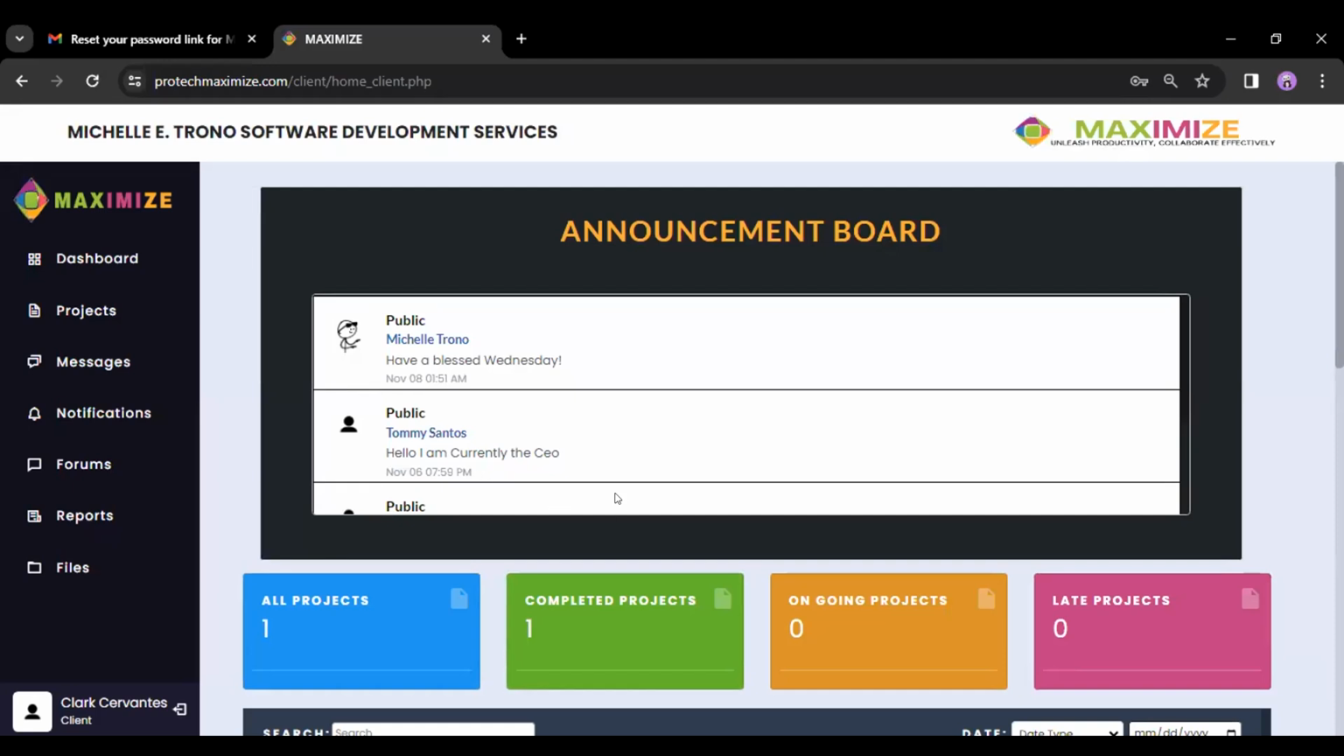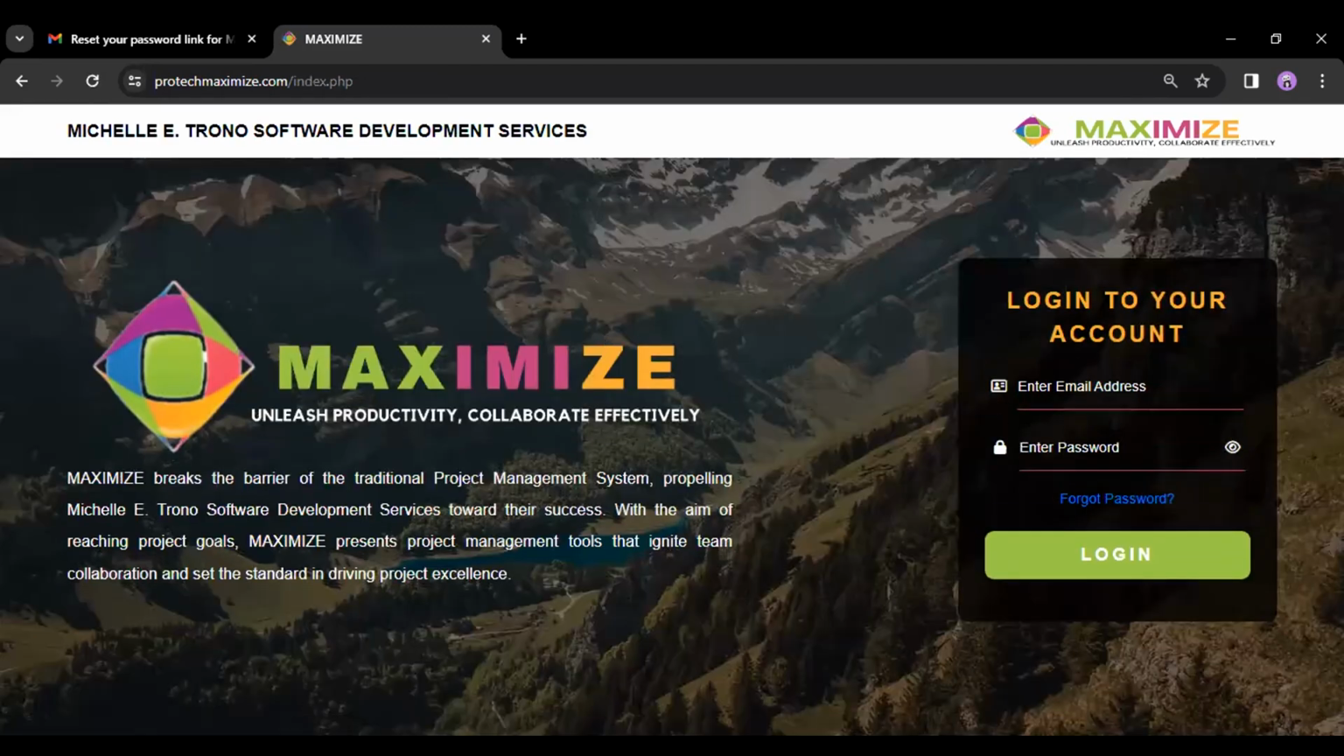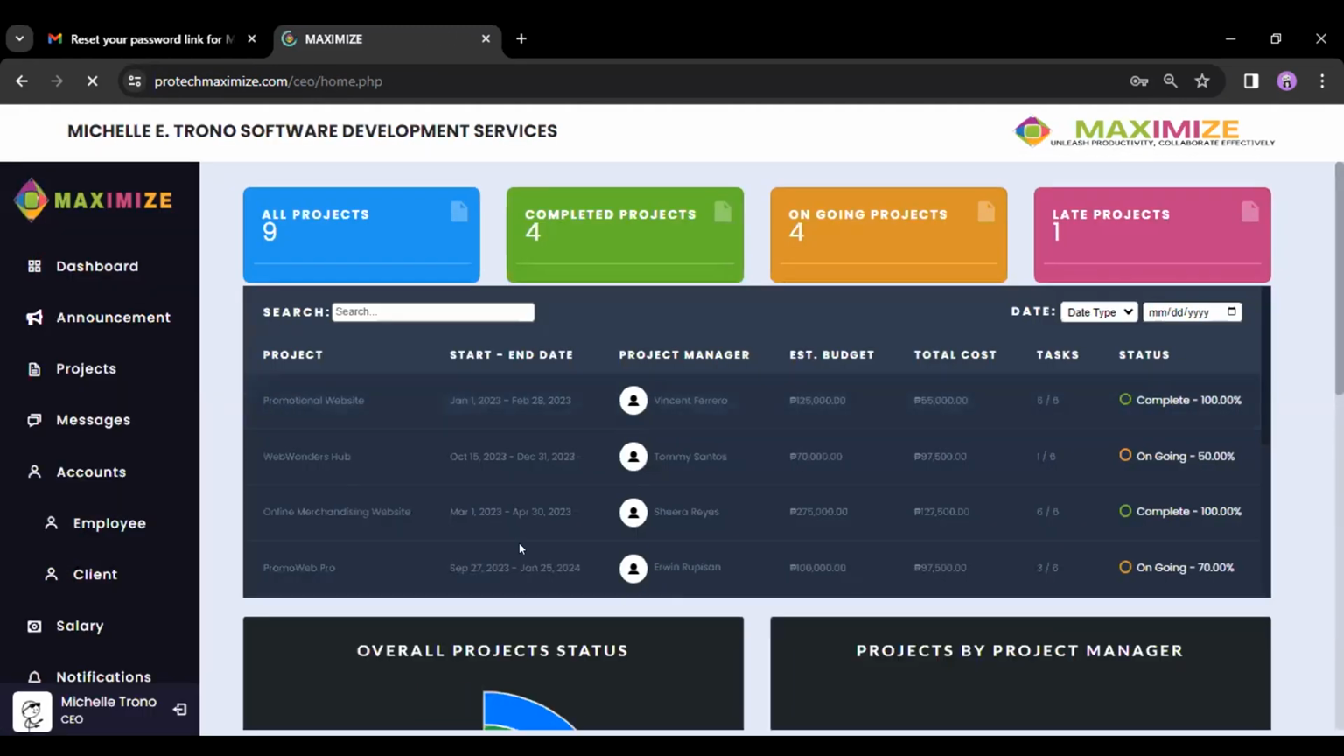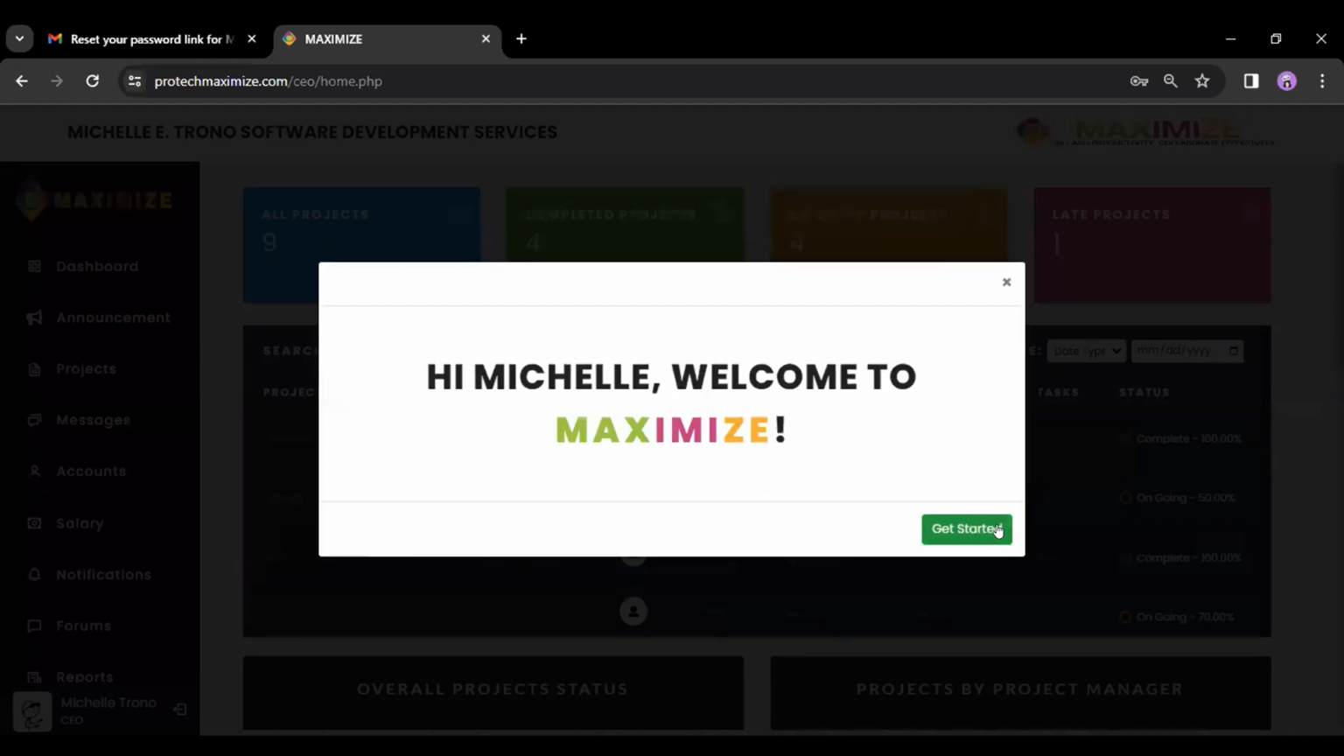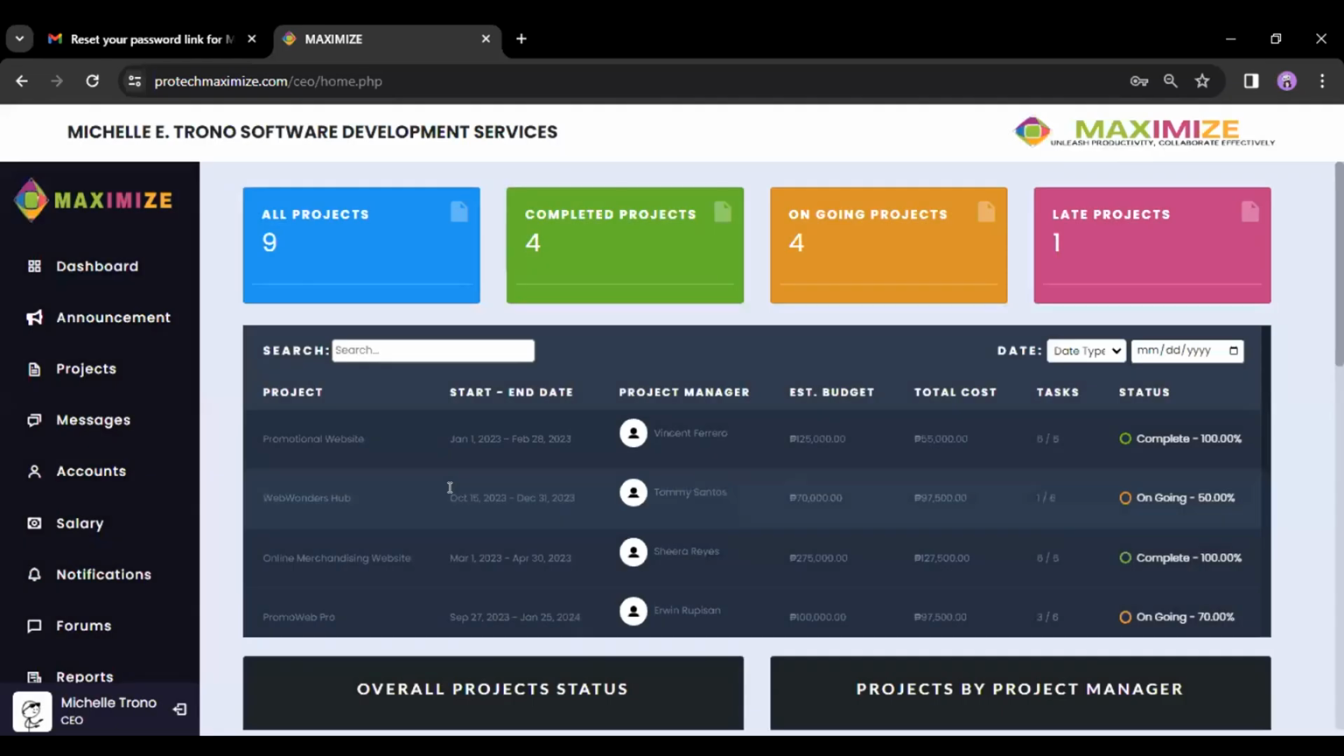So this time, since we are now done with the basics of the login in our system, we will now jump to the user type CEO, or the account of the owner, which is Michelle E. Trono. So first we have to log in as the CEO of the system. Just put the password here.